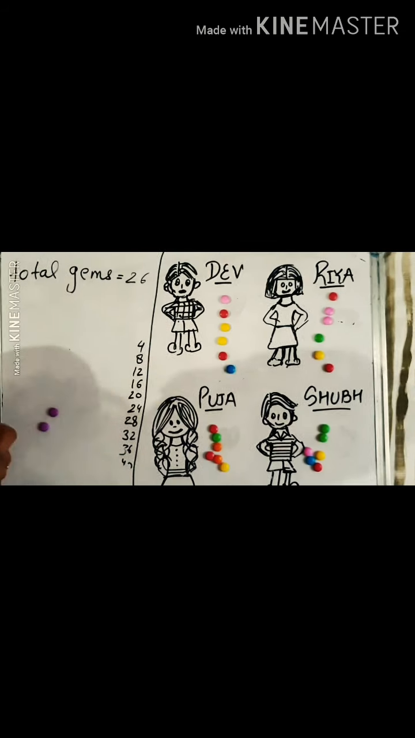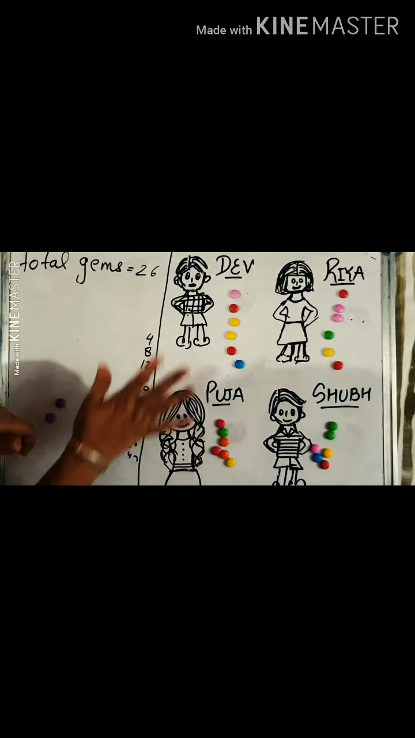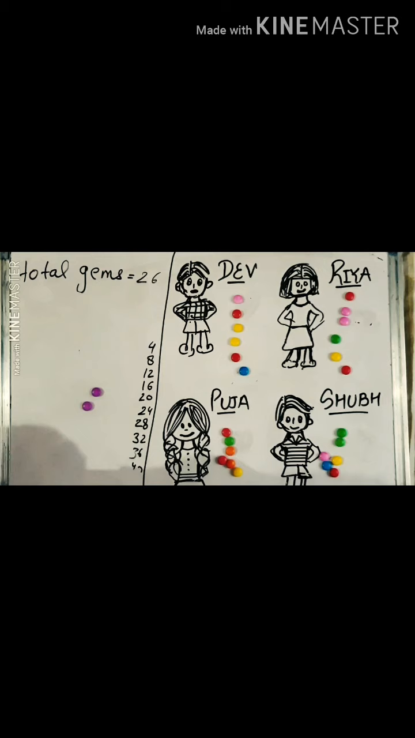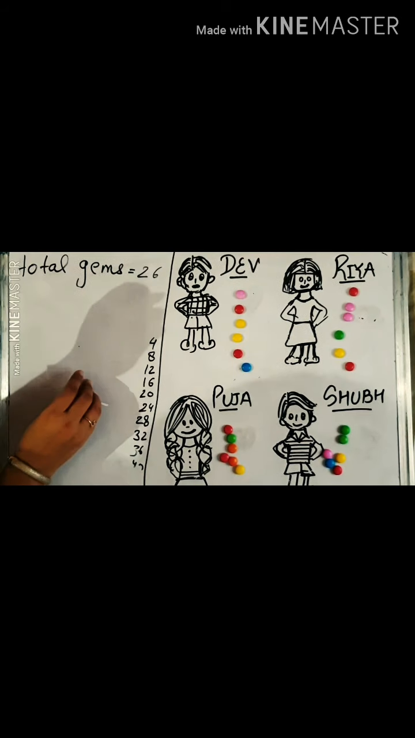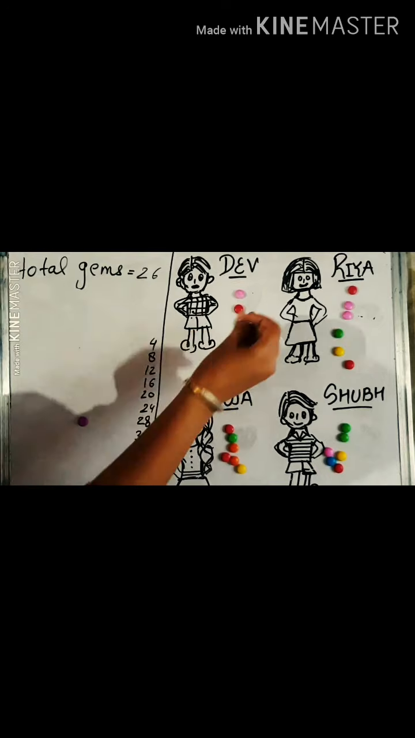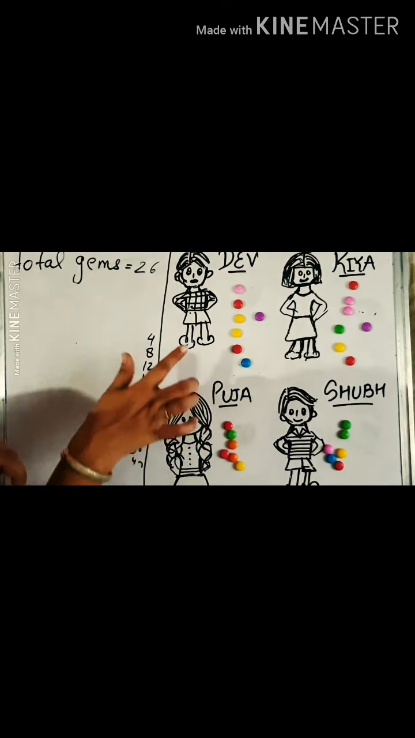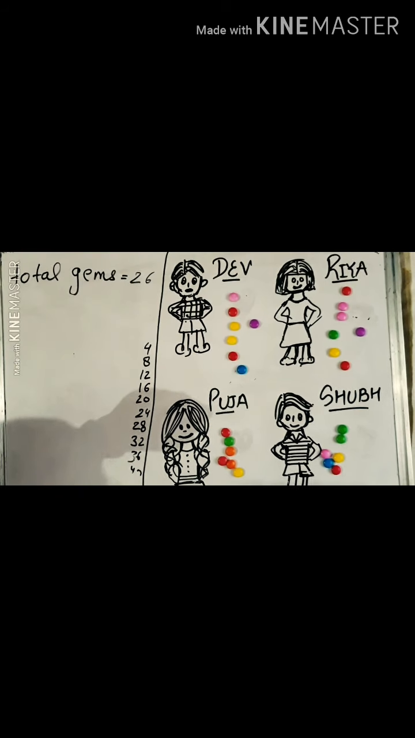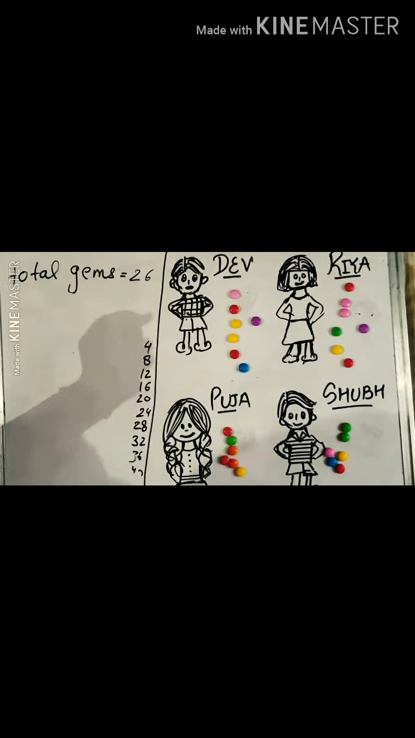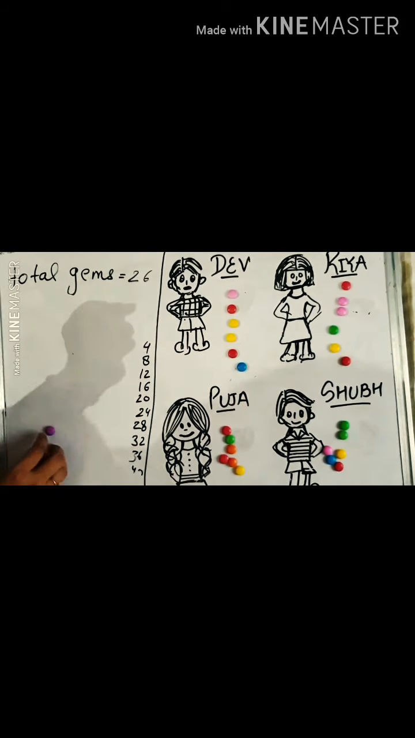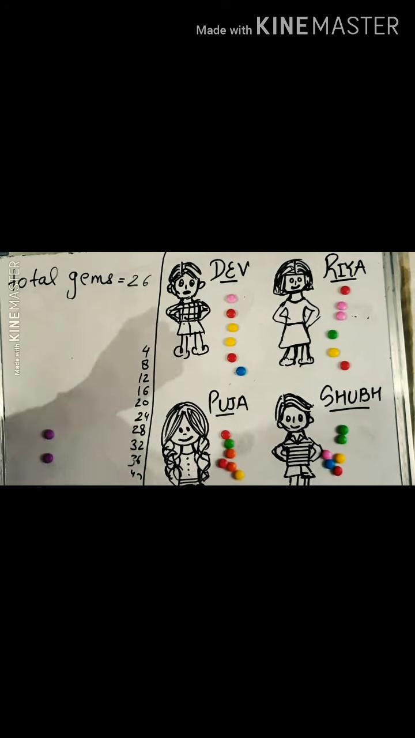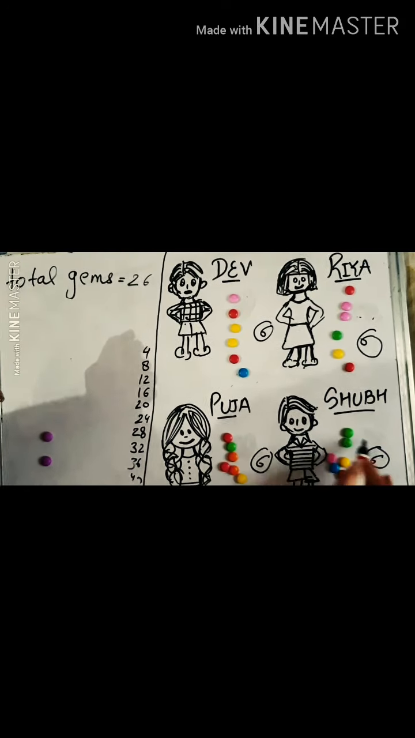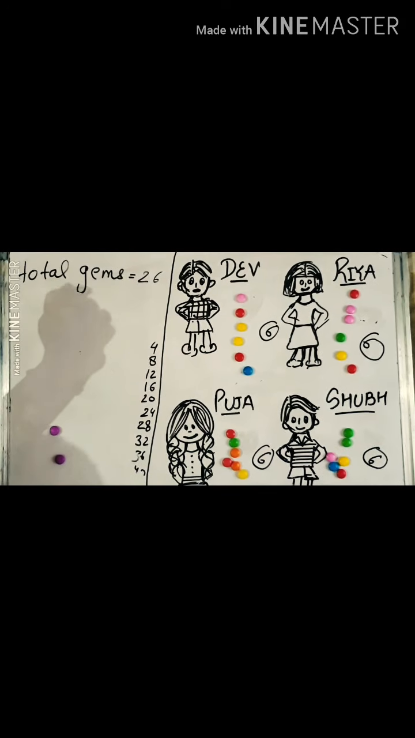Okay, students, I have completed 6 rounds, which means each of my friends got 6 gems. But look here, only 2 gems are remaining, and if I give 1 gem to any of my friends, like 1 to Dev and 1 to Riya, then Dev and Riya will get 7 gems and the other 2 friends will get only 6 gems. So this is not an equal distribution. So what to do? I have to keep it back. Now the distribution is equal, because everybody is getting 6 gems, because division is all about equal sharing. Okay, these 2 gems are left with me.